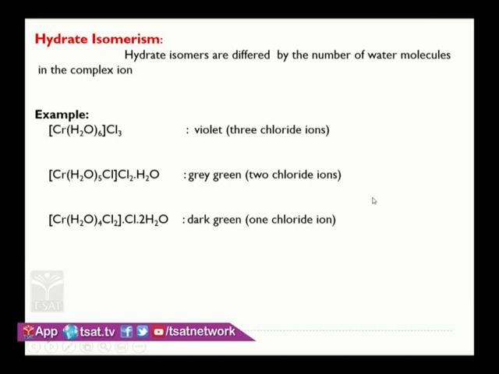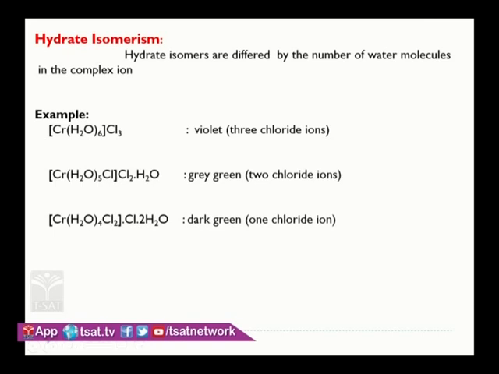Next, hydrate isomers. What do hydrate isomers mean? Here the number of water molecules bound to the central metal ion will differ. Like you see the first compound, hexaaquachromium chloride. Here 6 water molecules are present around the chromium. Similarly, pentaaquachromium chloride has only 5 water molecules inside the coordination sphere. And tetraaquadichlorochromium chloride has 4 water molecules inside the coordination sphere.